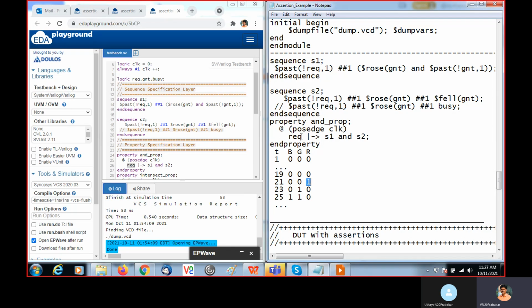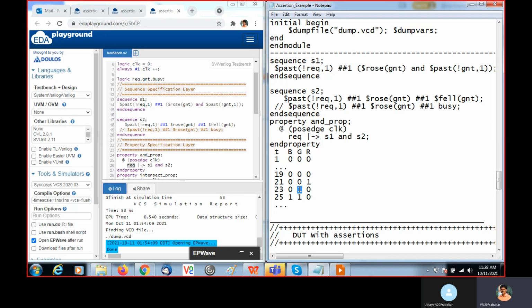Then sequence 2. REQ is 1, then we are checking sequence 2. $past not of REQ: same thing, one cycle back, not of REQ has happened. Then next cycle grant becomes 1; it changes from 0 to 1.